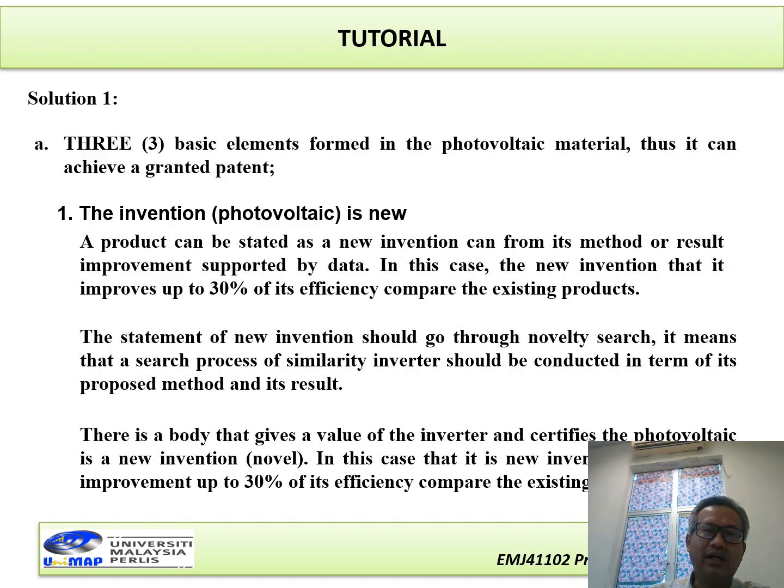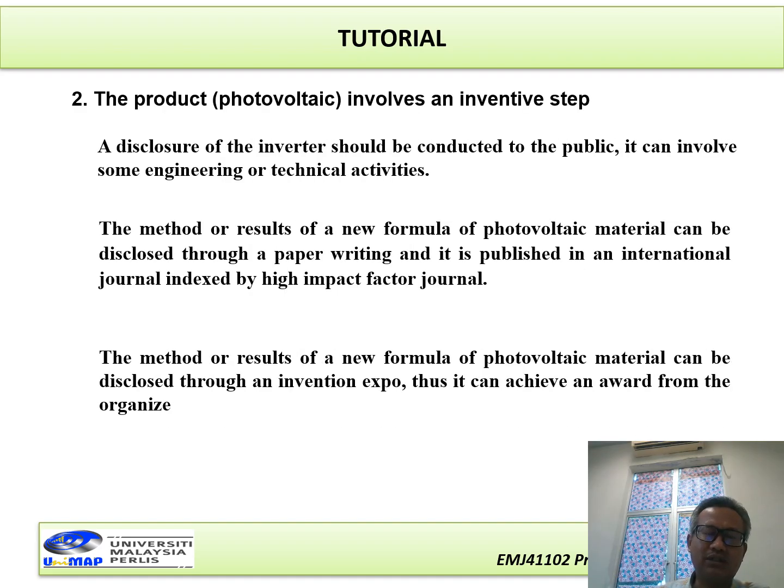And the second, the product, the photovoltaic, involves an inventive step. We need first, disclosure of the invention should be conducted to the public. It can involve some engineering or technical activities. Now, in here, what can be conducted? The first, we can obtain the method and also data, supported by theory. Now, we can write a paper.